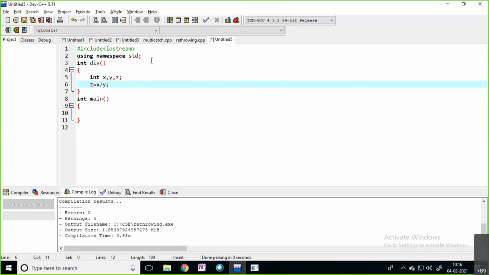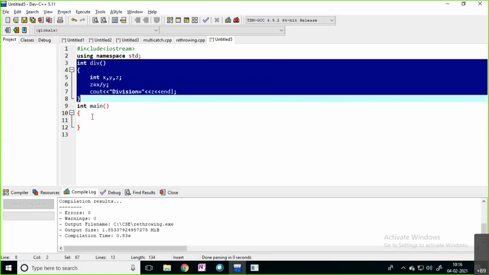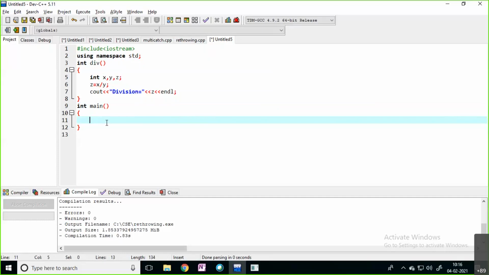Same division case only, I'm taking here. cout, division equals z. The result is in z, right? And this prints z in the output. See how to use this function. Can anyone say this procedure?